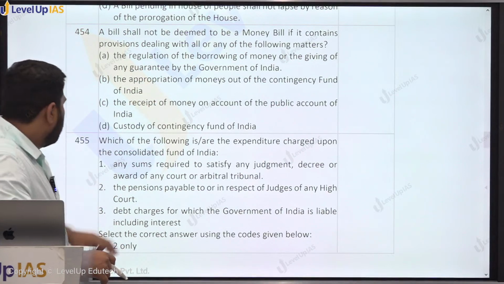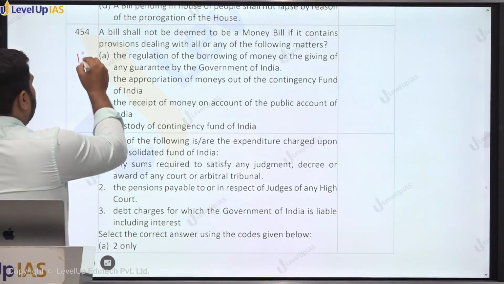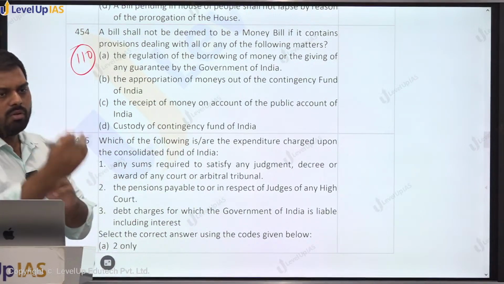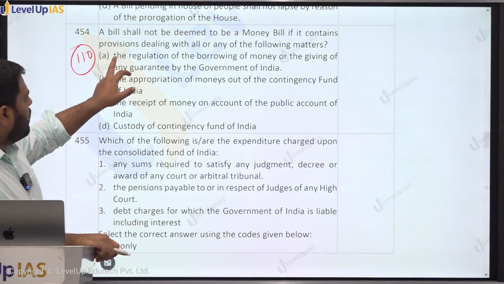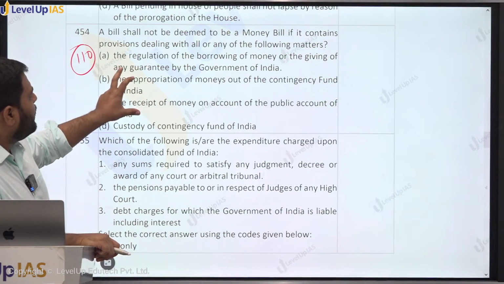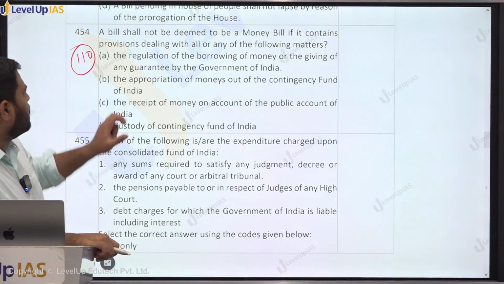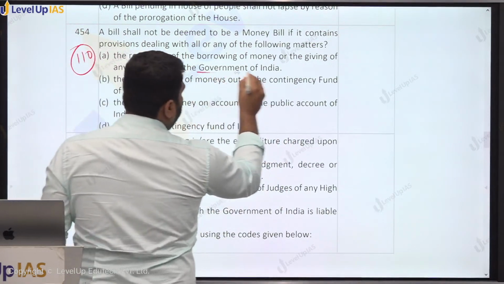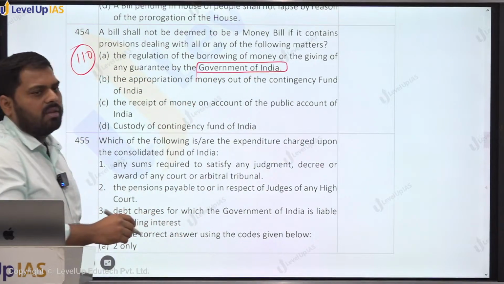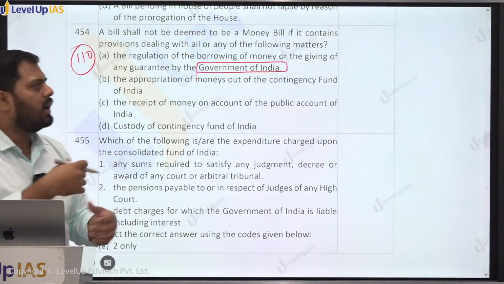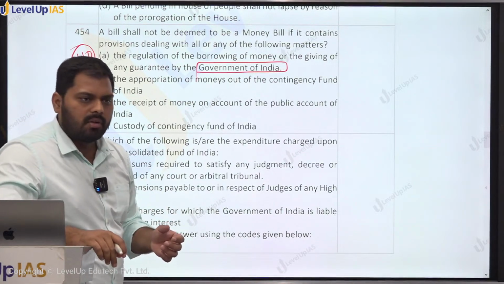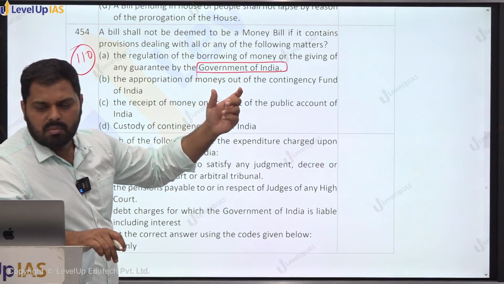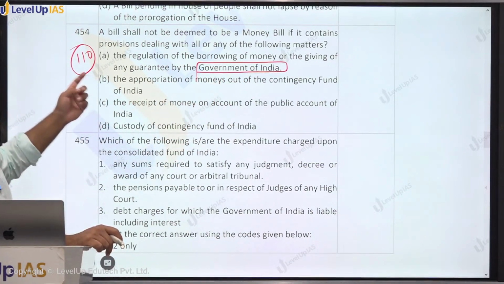Actually, this again is coming out of Article 110. This is a question that UPSC has also asked, with the statements kept differently. Which of these is not called a money bill? We have to find it. The regulation of the borrowing of money and giving any guarantee by the Government of India. So the Government of India and even the government of a state can borrow or give guarantee on their respective consolidated fund, right? So any bill regarding that may be called a money bill, right?